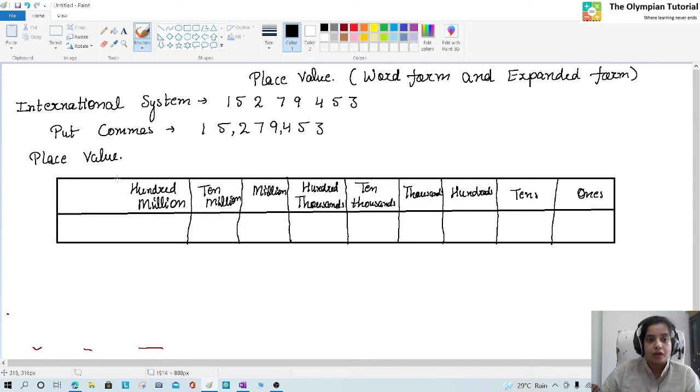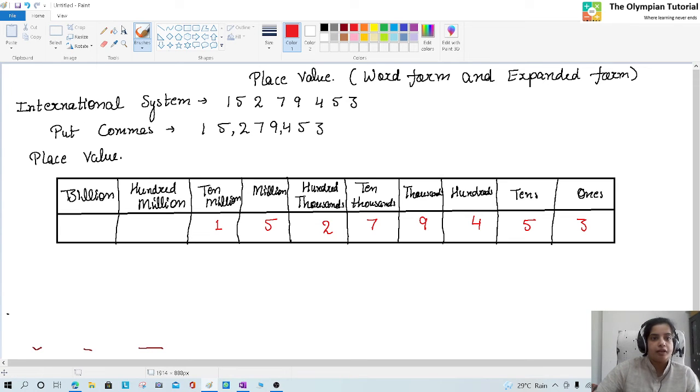Okay, and after that the portion of billion will be started. So we will fill the digits like 3 it is at ones place, 5 it is at tens place, 4 it is at hundreds place, 9 it is at thousands place, 7 it is at 10,000 place, 2 it is at 100,000, 5, 1.